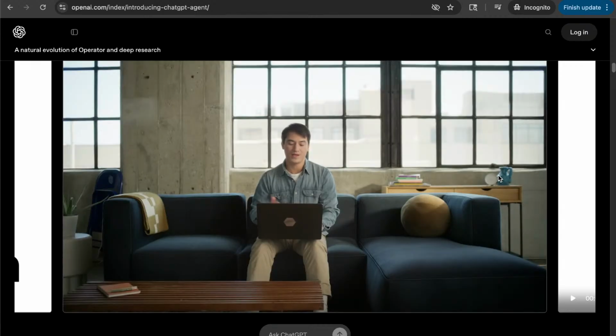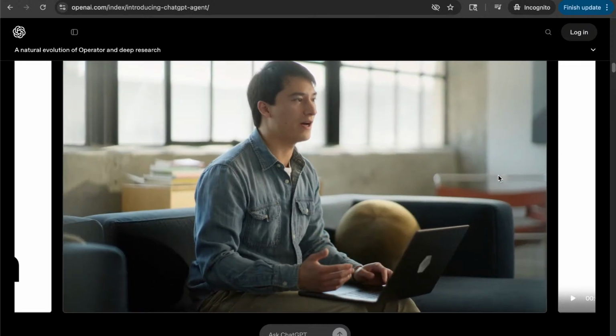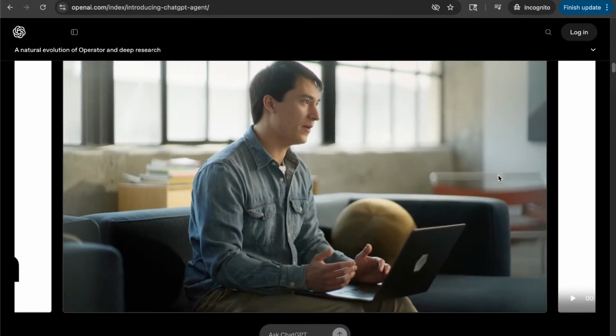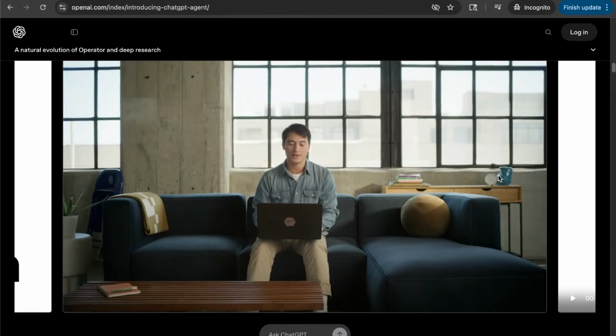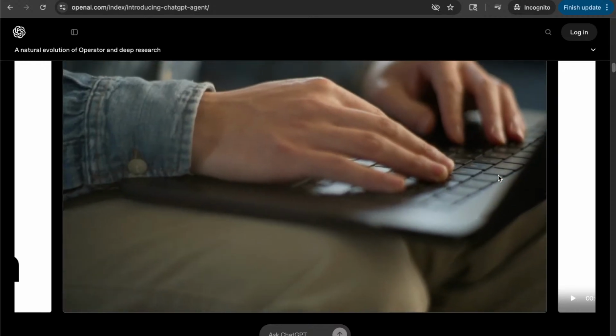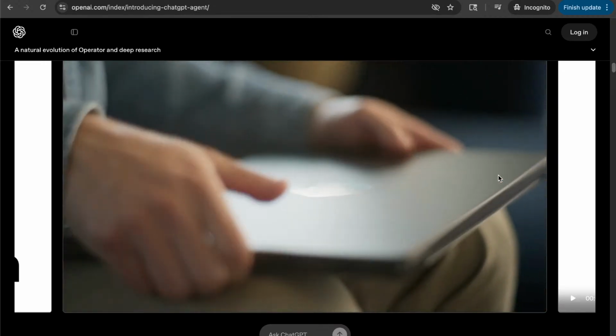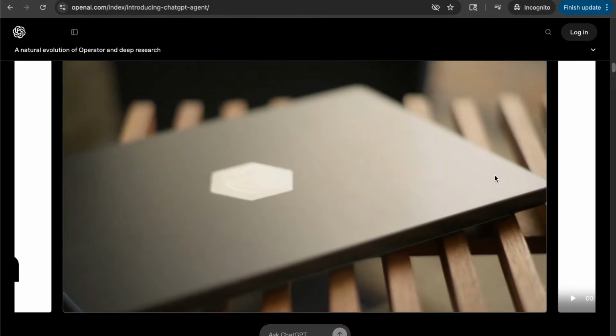I've said that my fiance is gluten-free. That is just like a valuable thing for ChatGPT to always know about me, and so I don't want to have to type that in every time. It just knows that. That's it. I can just close my laptop and go do something else.